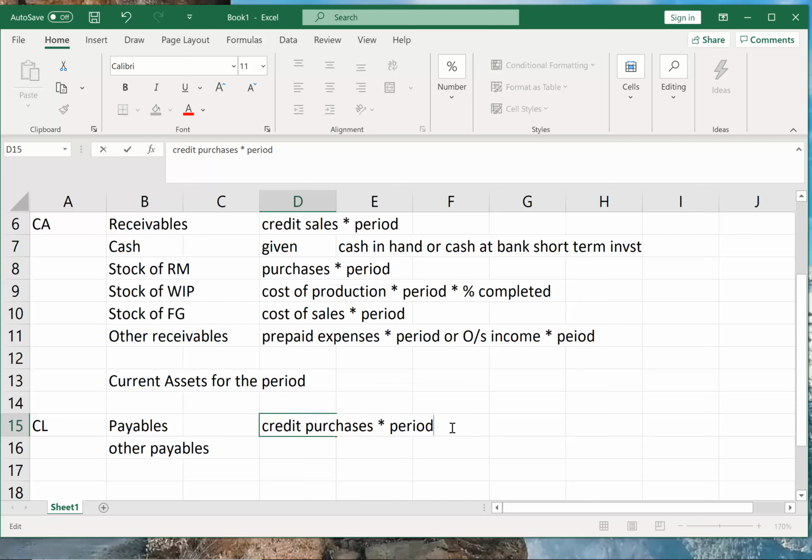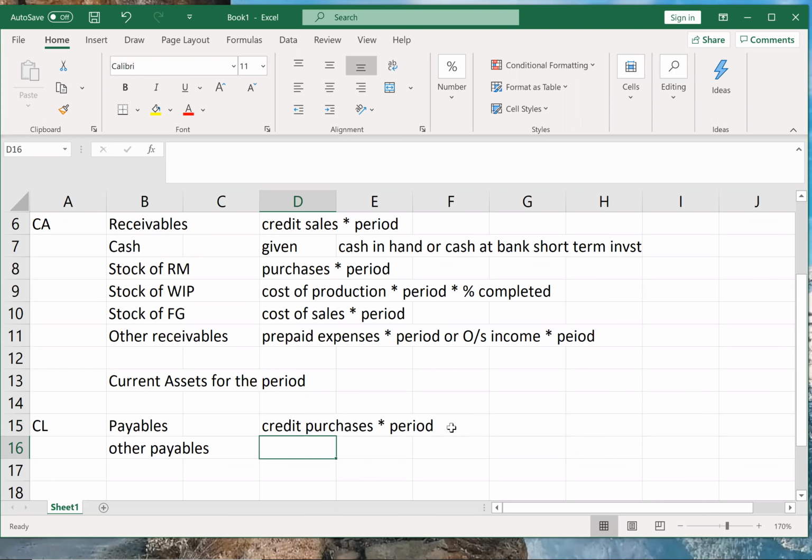Okay. So see, these will not be given to you in the problem. That what amount should be taken for payables, what amount should be taken for WIP, what amount should be taken for finished goods, they will not give you. So you have to remember that for all these receivables and payables, what is the amount I need to take.